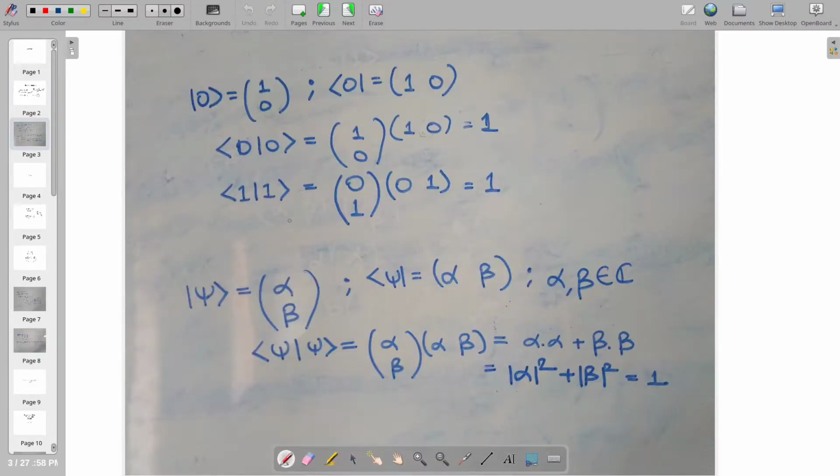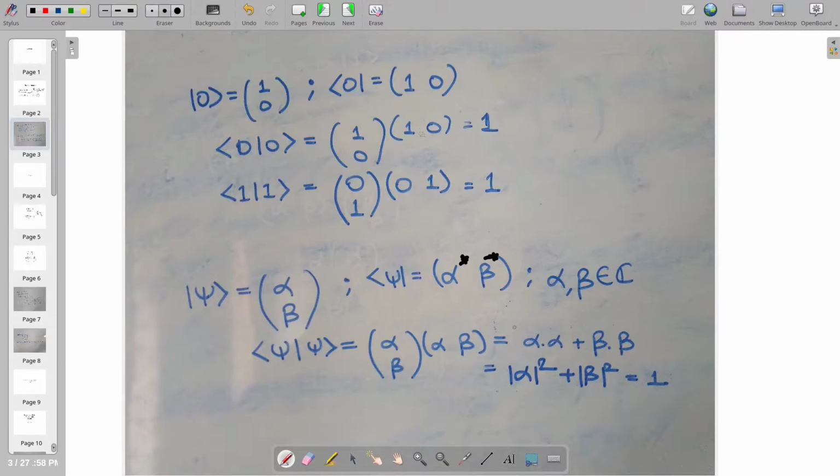To be more clear about this concept, let us take an example of complex numbers. Let us say alpha and beta belong to complex space. Then the bra will be alpha star, which denotes the complex conjugate of alpha, and beta star, which represents the complex conjugate of beta, along with the transpose of the given matrix.